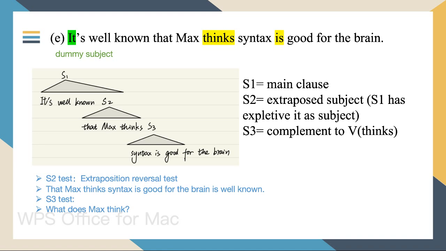Sentence 3 is a complement to the verb thinks. We can do the test for sentence 2: that Max thinks syntax is good for the brain is well known. And the test for sentence 3, we can test it by asking, what does Max think?